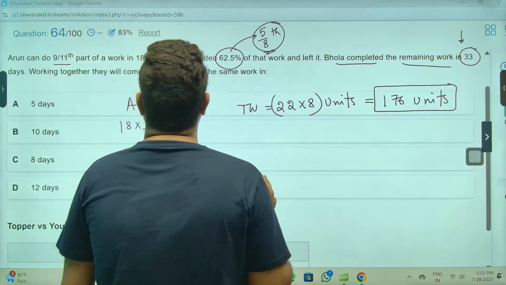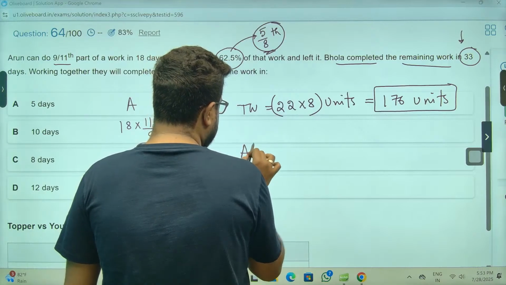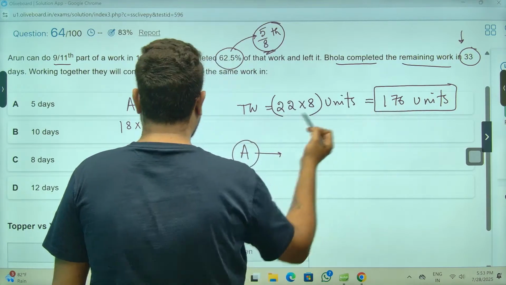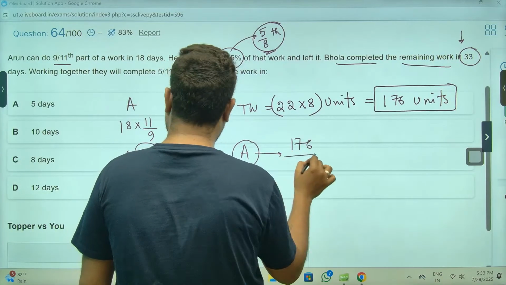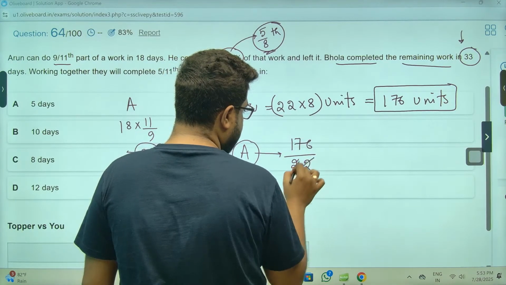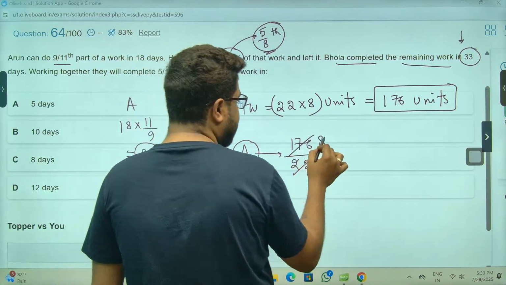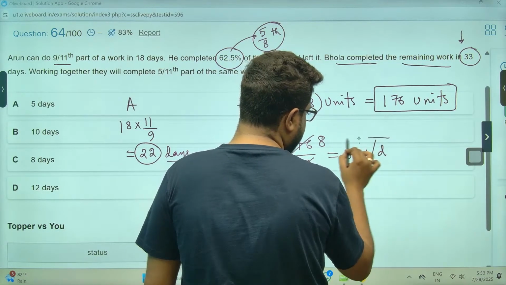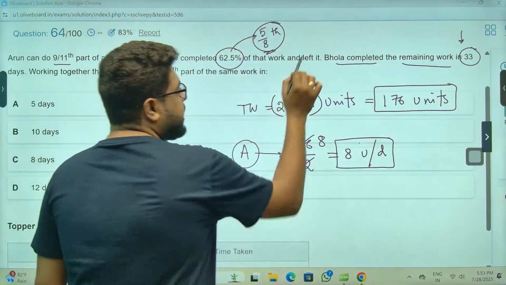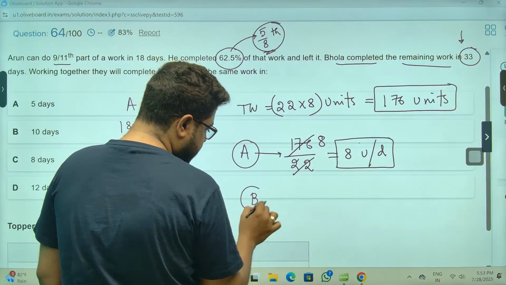So Arun is doing these many units in these many days. Arun's efficiency will be 176 by 22. So that is 8 units a day. So that is what we had taken. And what about the efficiency of Bhola?